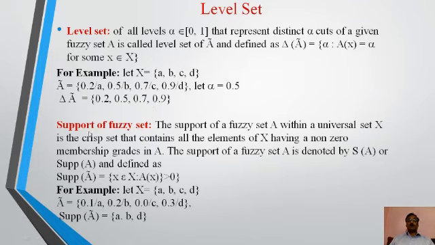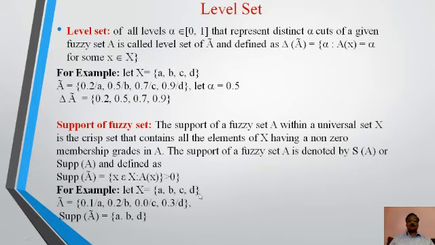Now support of a fuzzy set. The support of a fuzzy set A within a universal set X is the crisp set that contains all the elements of X having non-zero membership grades in A. The support of a fuzzy set A is denoted by S(A) or supp(A) and defined as, for example,